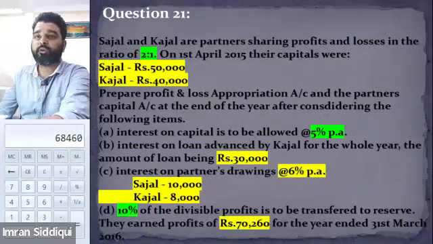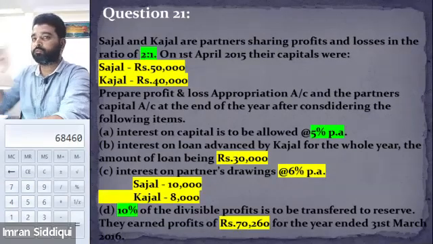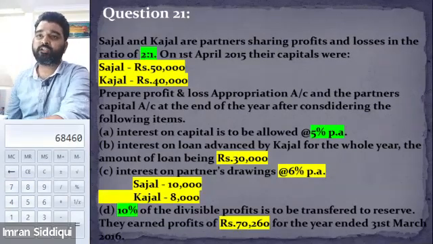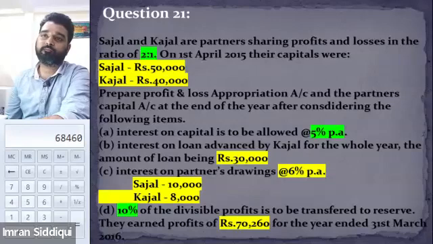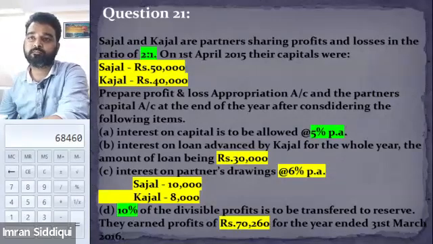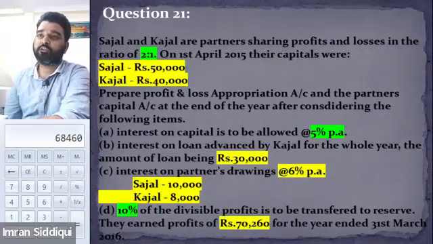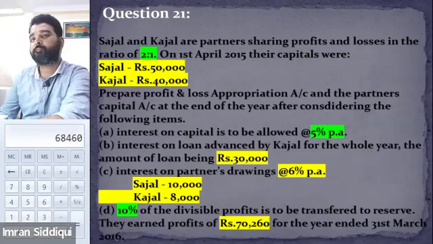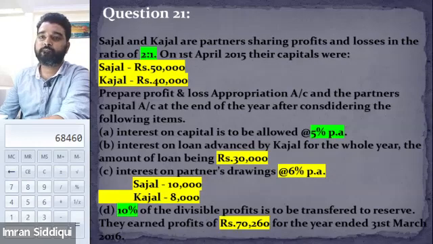Now let's move to point B. Point B says interest on loan. So we have already treated this point. Let's move to point C, interest on partners' drawings. On which side of the P&L appropriation account do we need to show the calculation of the interest on drawings? The credit side, correct.